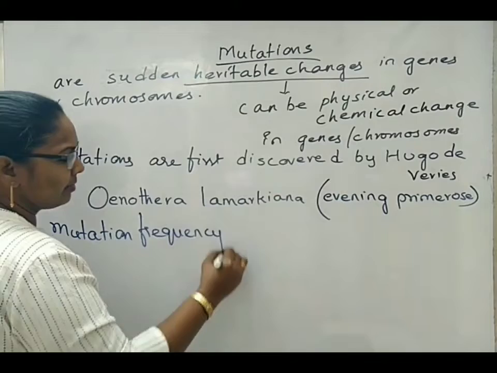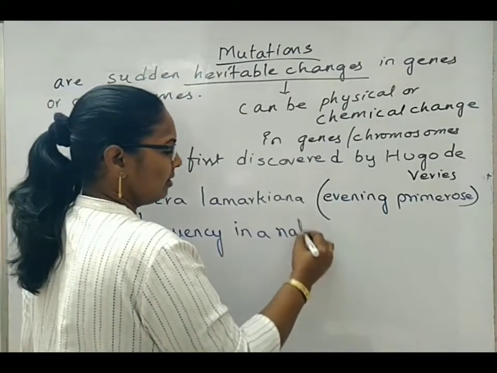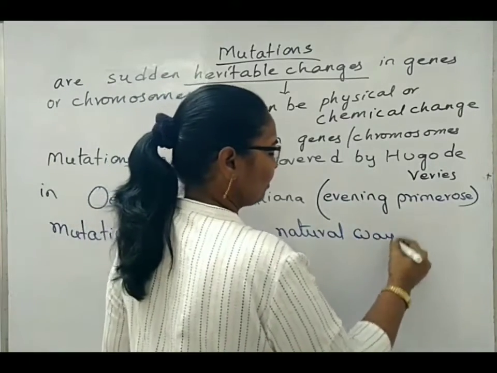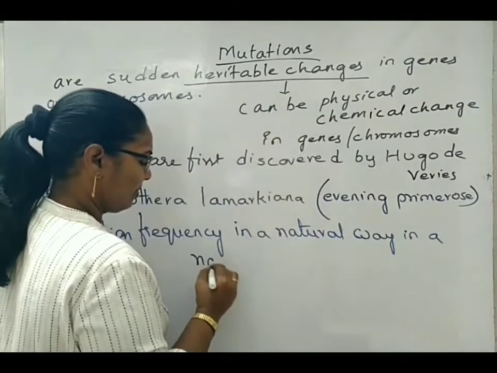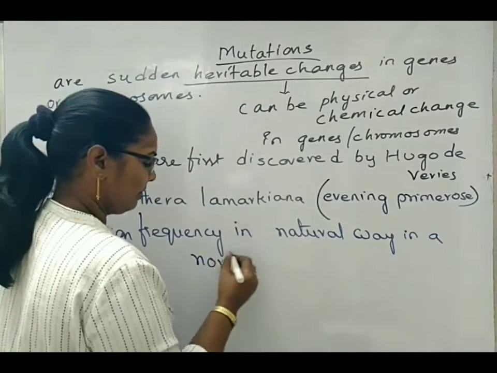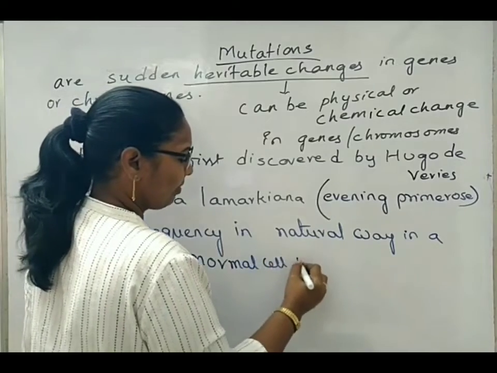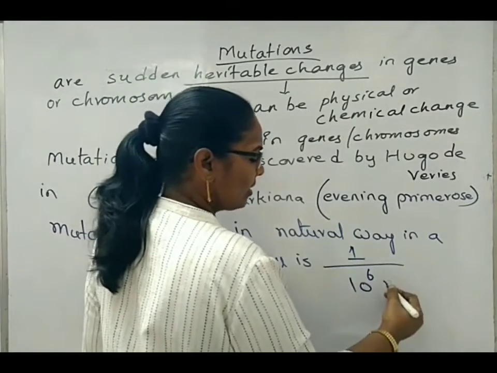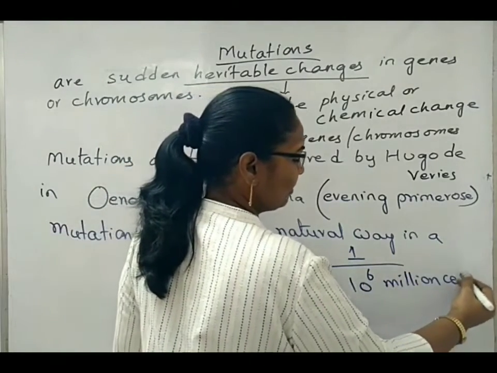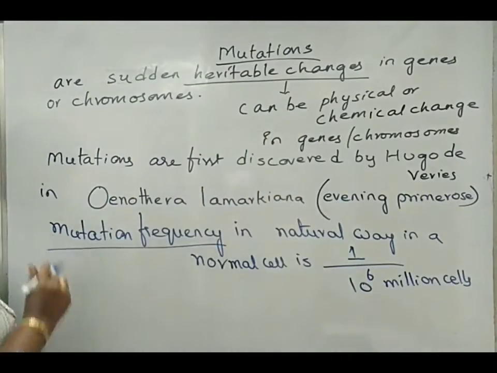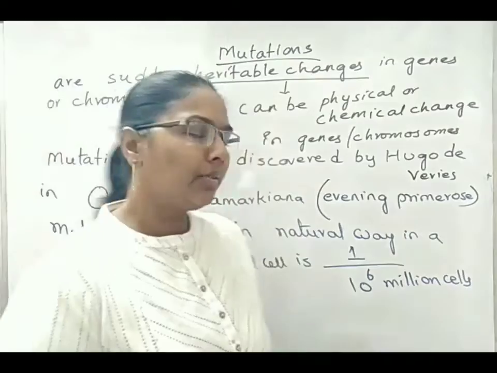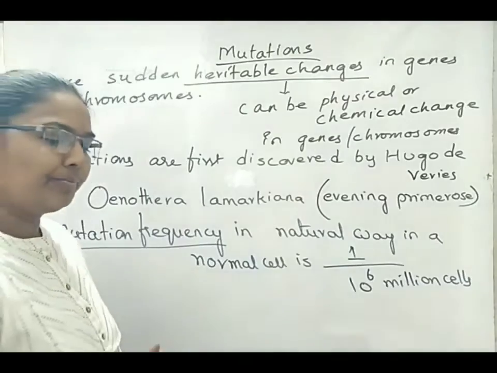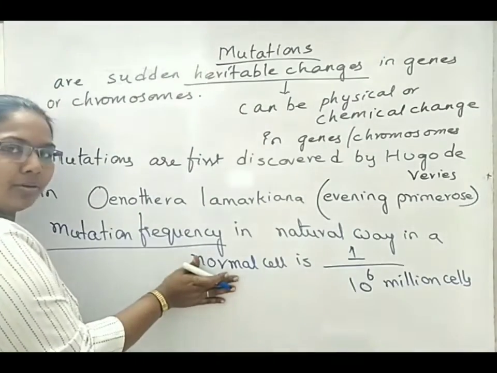Mutation frequency in a natural, normal cell is one cell exposed to mutation out of 10 power 6 million cells. So normally there is little chance, but if a mutation has to happen, it will happen only in one cell out of this many cells. Now, this is about natural mutation.